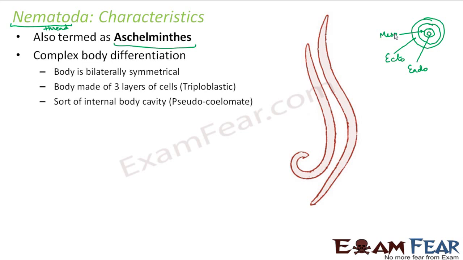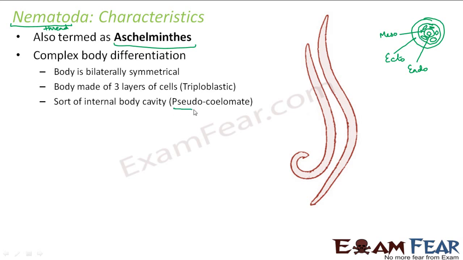Talking about coelom, these are pseudocoelomate. You remember what was pseudocoelomate? Those with a false coelom. So even though the true coelom is not present, there is some coelom-like structure present here. So where is that coelom-like structure present? It is present somewhere here. It is not a true coelom, but it resembles somewhat like a cavity. So that is why it is called pseudocoelomate.